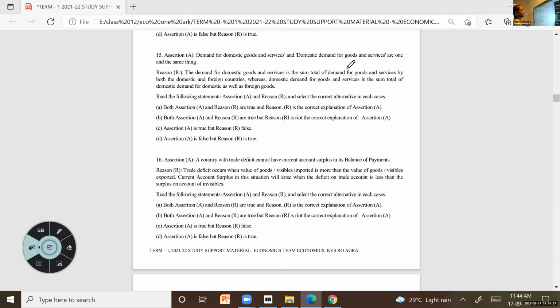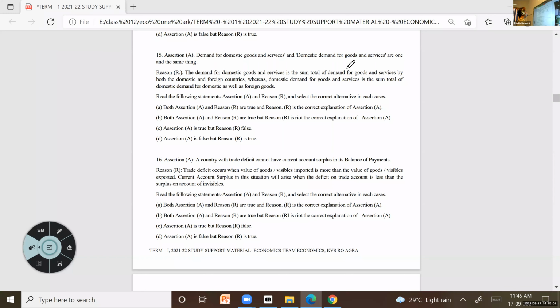Is it same? No, it is not same. Okay. So demand for domestic goods, in the sense we are talking in terms of goods, is what is produced in our country. The other one, domestic demand, means what people are demanding. That is what we are talking about, domestic demand.